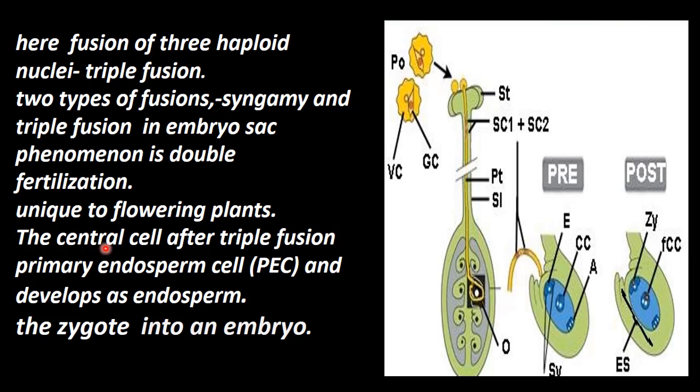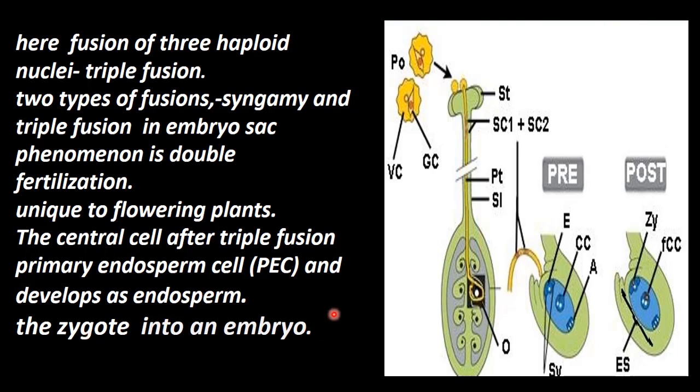The central cell after triple fusion, that is, two haploid nuclei of the central cell and one male gamete, forms the primary endosperm cell from the triple nuclei, and it develops as endosperm, whereas the zygote develops into an embryo.